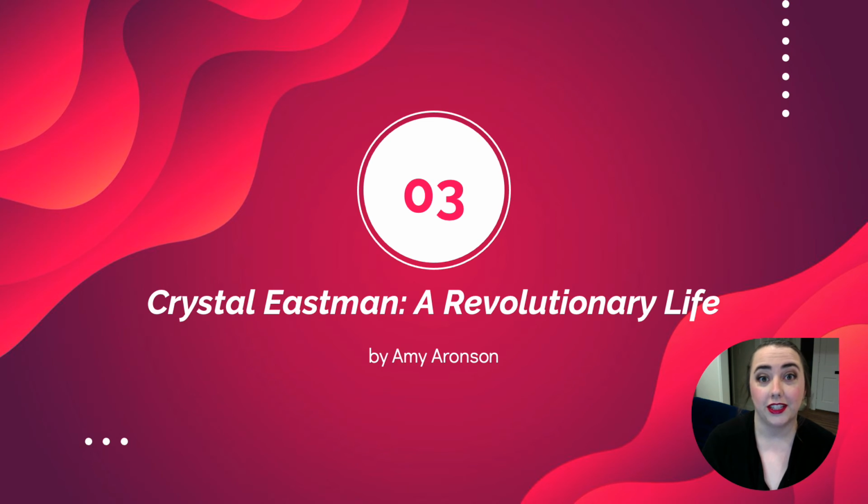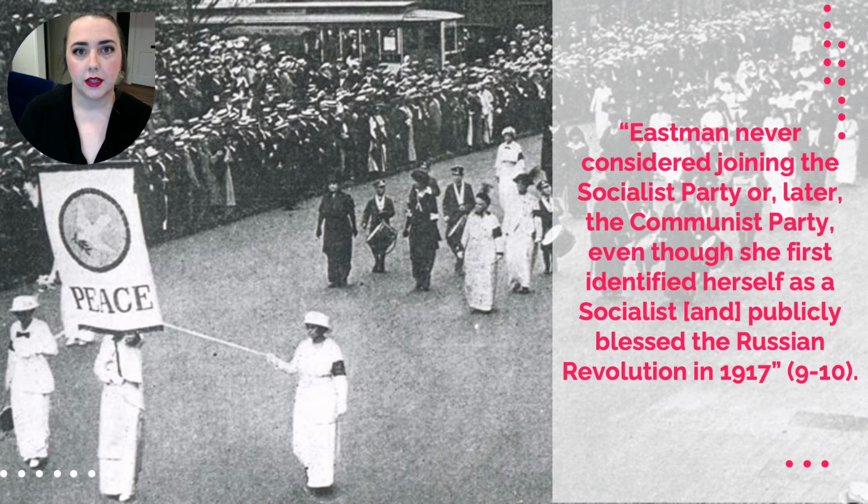Another particularly left-leaning woman, Crystal Eastman, was central to Amy Aronson's Crystal Eastman, A Revolutionary Life. Eastman was a lawyer, anti-militarist, feminist, and journalist. She co-founded the ACLU, and her brother wrote for The Liberator, a famous socialist magazine. Aronson writes that Eastman never considered joining the Socialist Party or later the Communist Party, even though she first identified herself as a socialist and publicly blessed the Russian Revolution in 1917.